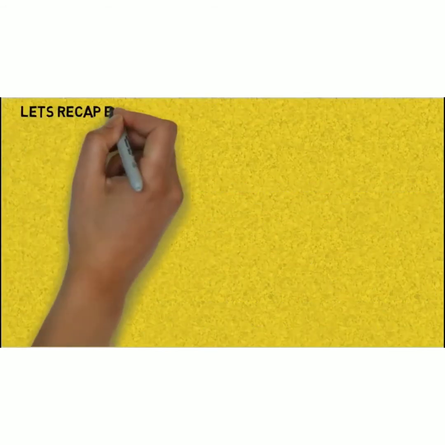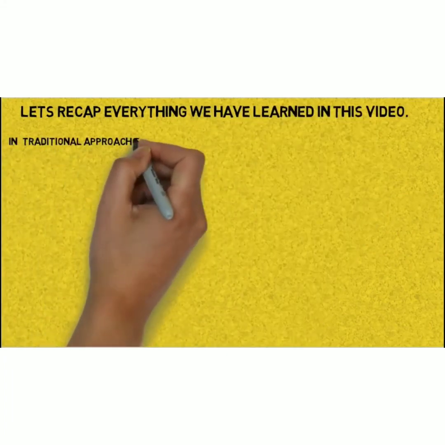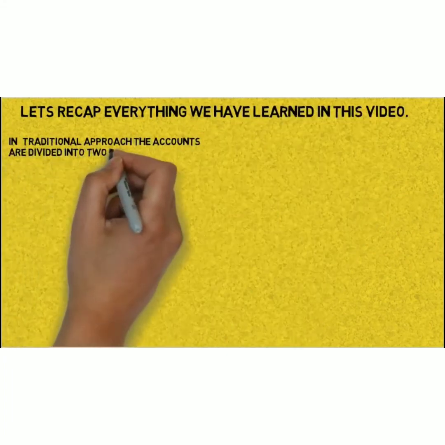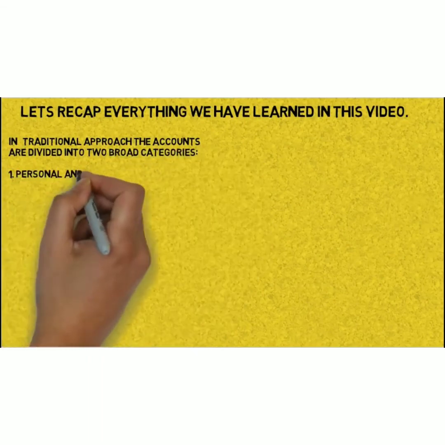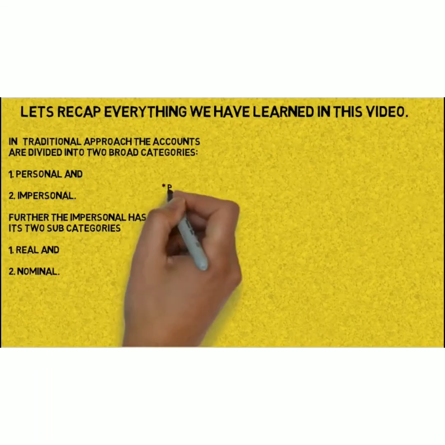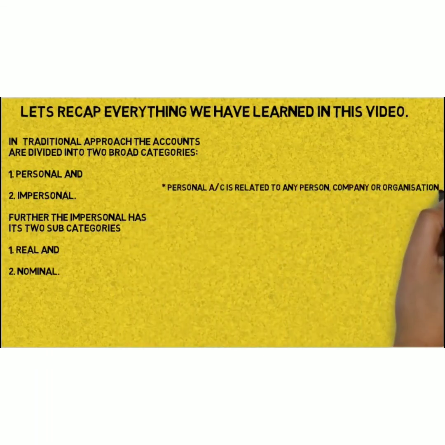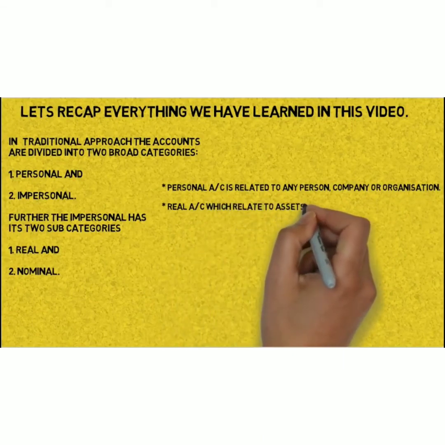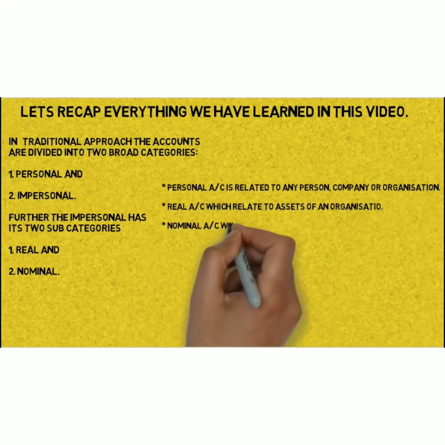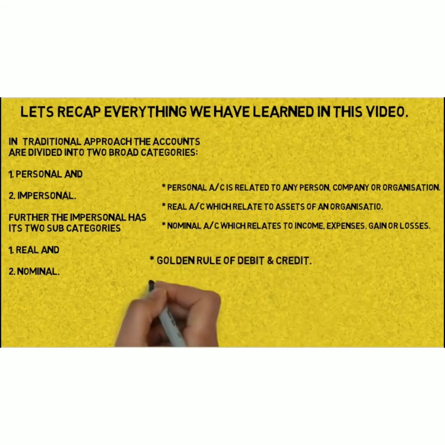Let's recap everything. We have learned in this video that in the traditional approach the accounts are divided into two broad categories: personal account and impersonal account. Impersonal account is further categorized into real and nominal. The personal account relates to persons, the real account relates to the assets of an organization, and the nominal account relates to income and expenses.